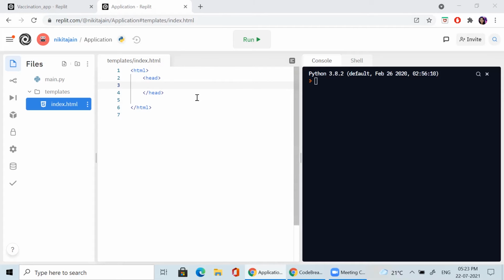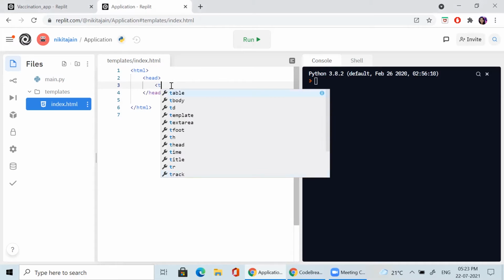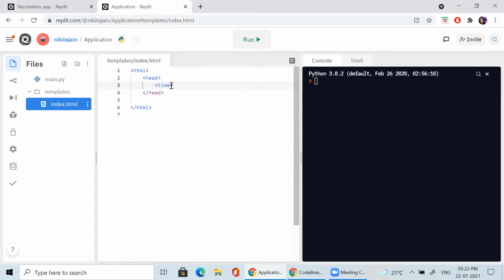Anyway, I'm showing you the basic HTML here. Inside the head, one title should be there, and then immediately close it. For this title, anything like vaccine app is okay. After the head, you have to write the body. So what is the body?